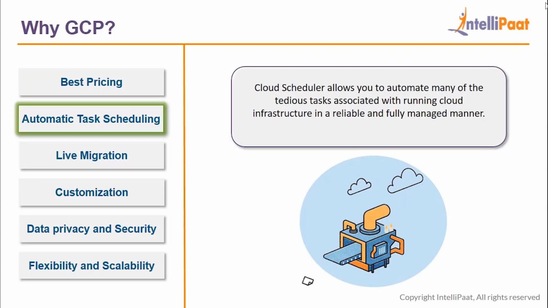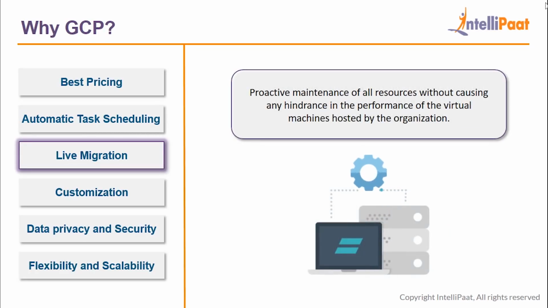Automatic task scheduling. Google Cloud allows you to virtually schedule any task or job, be it running your staging VM environment only for working hours or turning down half the machine fleet in the middle of the night. The cloud scheduler will let you automate many of these tedious tasks in a managed manner. Live migration. Google Cloud's live migration feature allows proactive maintenance of all resources without causing any hindrance in the performance of the virtual machines hosted by the organization. This saves businesses from the headache of dealing with downtimes or outages.